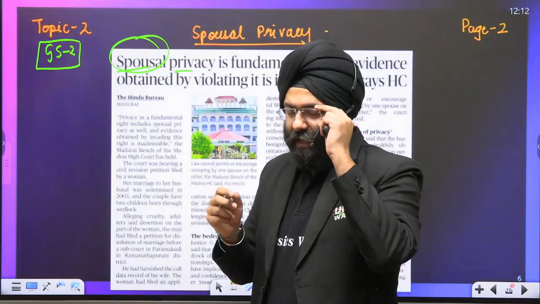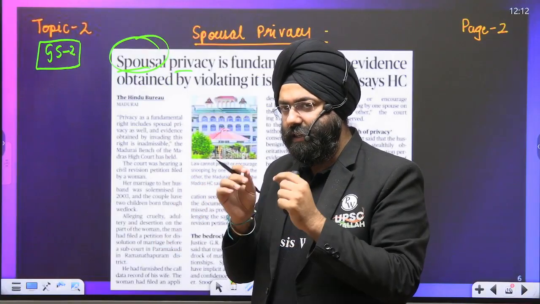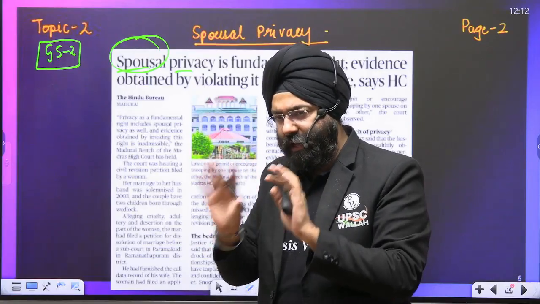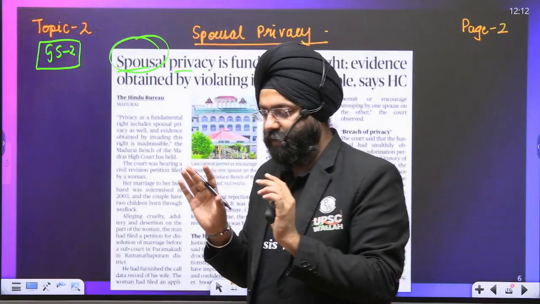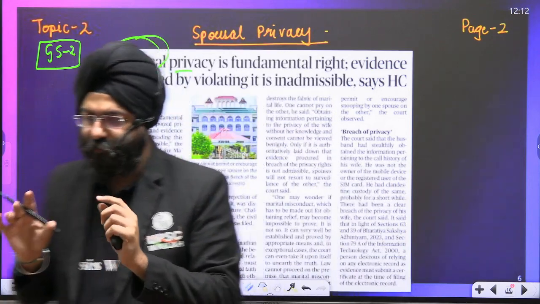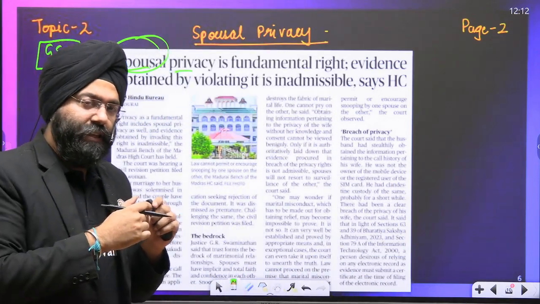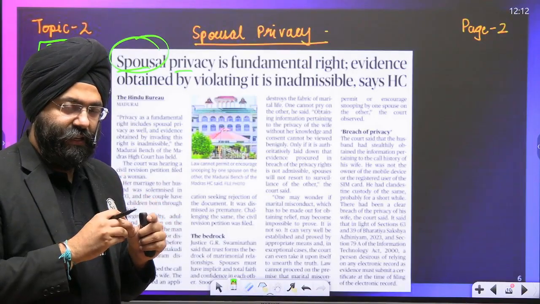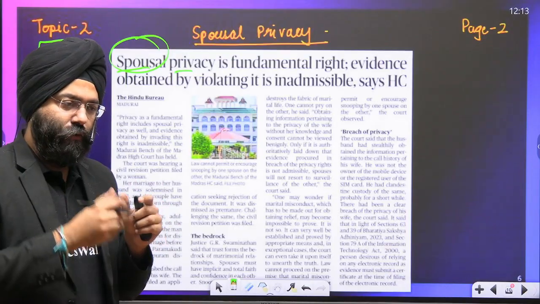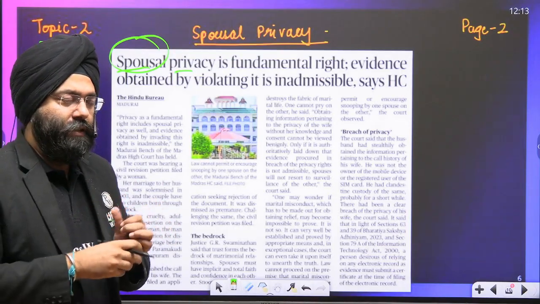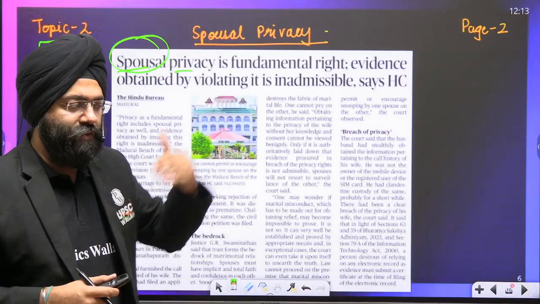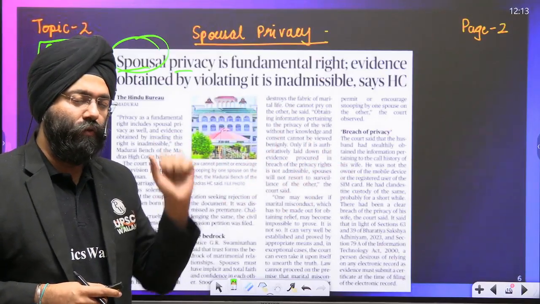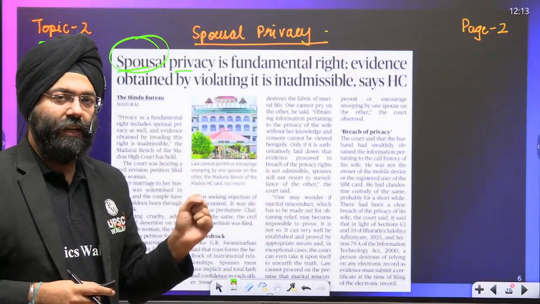So when we're talking about spousal privacy, you will get a brief idea that though people are married, let us say right now we are assuming what is allowed in Indian society and under the constitution and the laws, a husband and a wife, they are married, they also have their own privacy. For example, the conversations that they have on their phones with other people. Now, suppose someone assumes that the person's wife is cheating on them, and you hack the phone of your wife, and you take out the data and present it in front of the court.